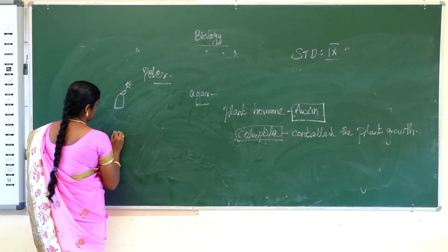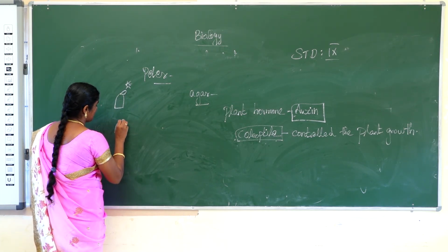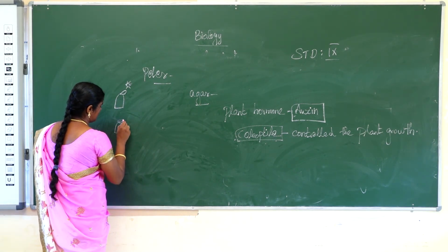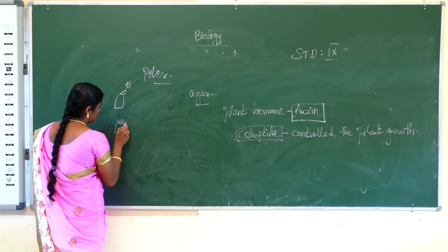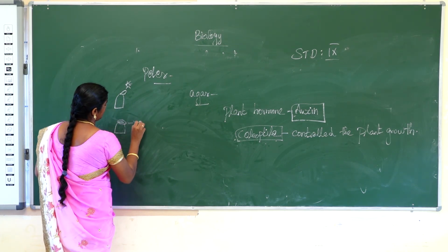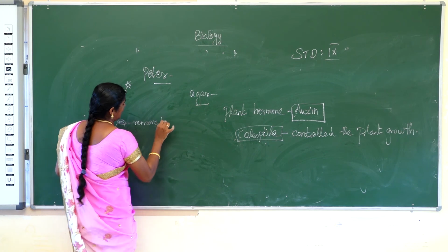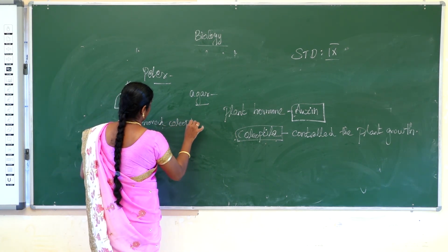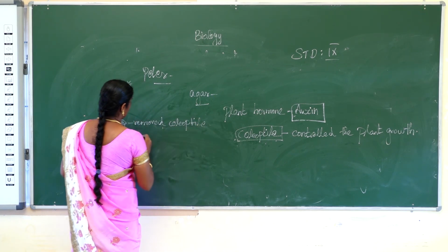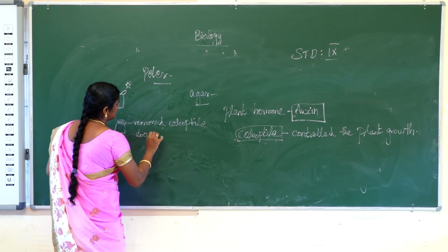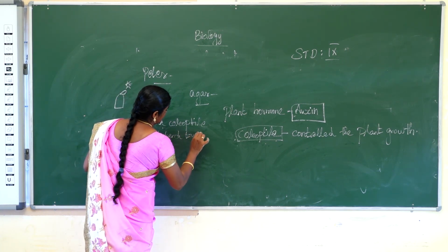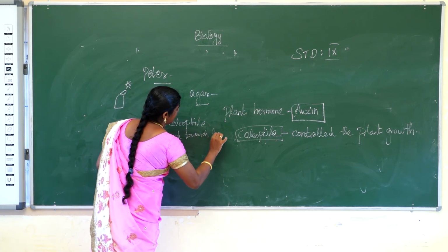When the tip of the shoot is covered, or the coleoptile is removed, it does not bend towards the light.